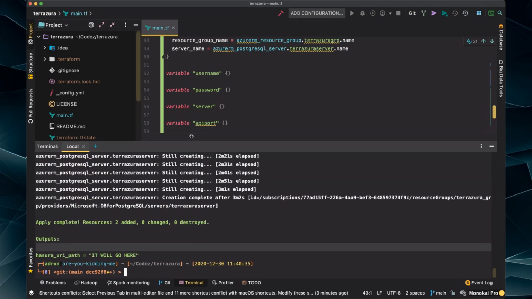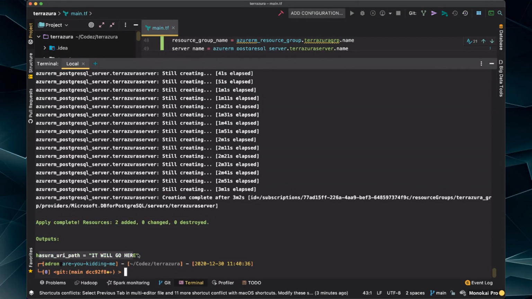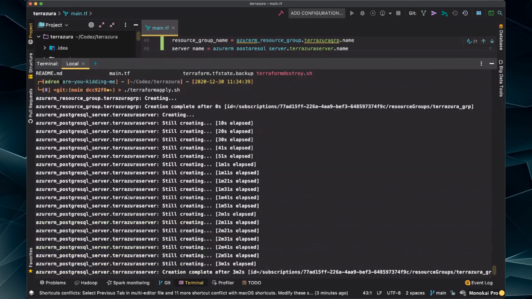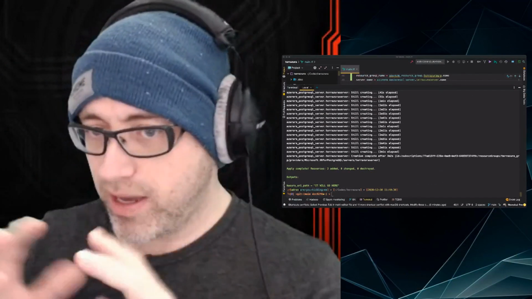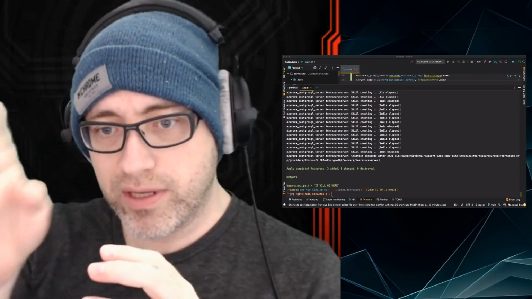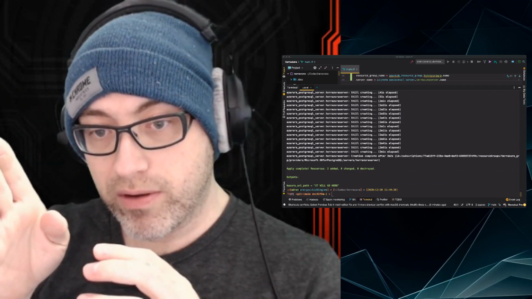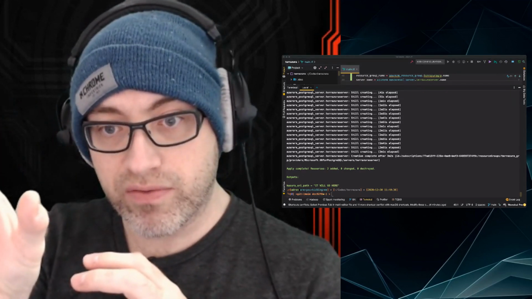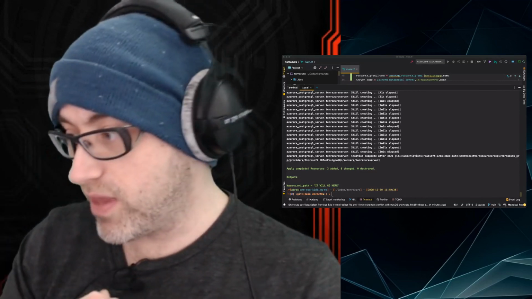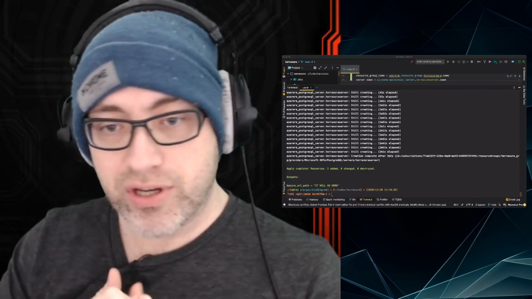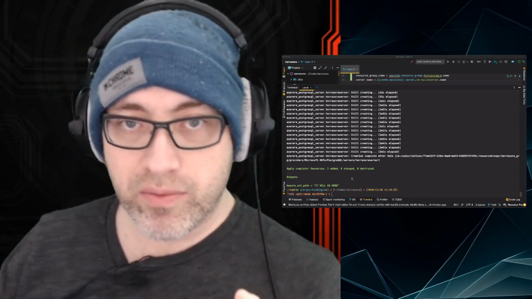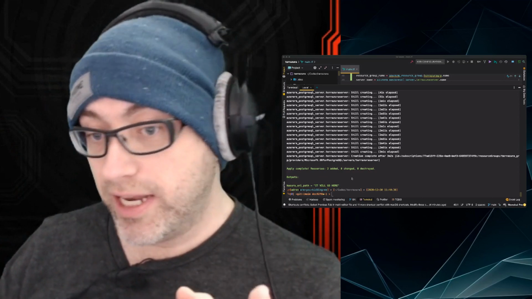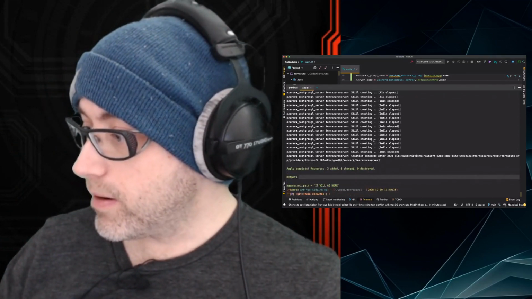Again, let's scroll up. Here's our Hasura URI path. It will go here. You can see it displaying that out to us. And I'll show you what I'm going to use it for. It's kind of like a trick in some ways. I'm going to have it concatenate together the path we need to go to in the browser with the API port so that we can navigate to the Hasura console interface to do our next stages of things. And I'll show you how to do a little bit of securing that too, so it's not wide open. But it'll get us started without having to go back into the Azure portal anymore. All right, so that's there.